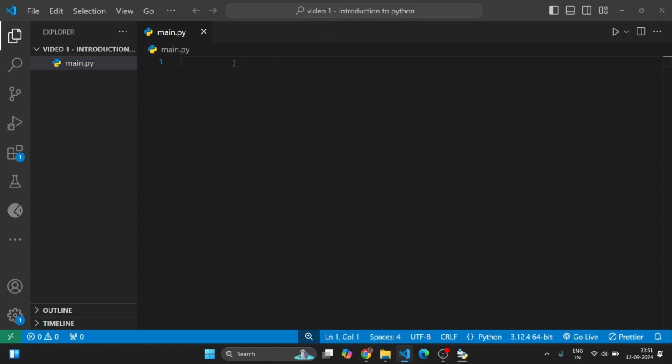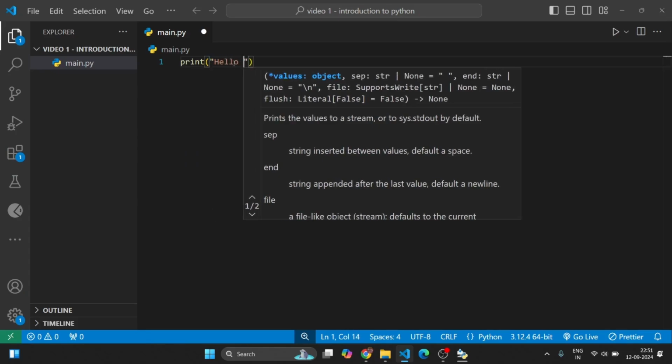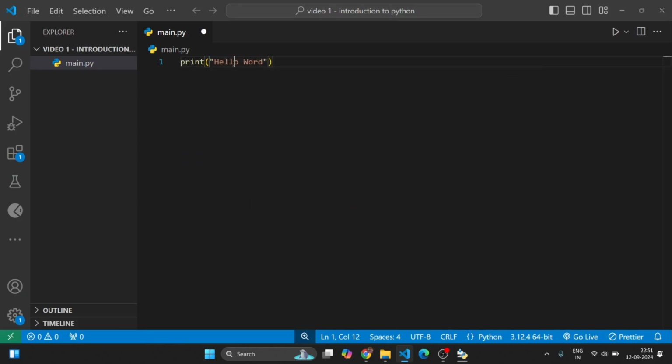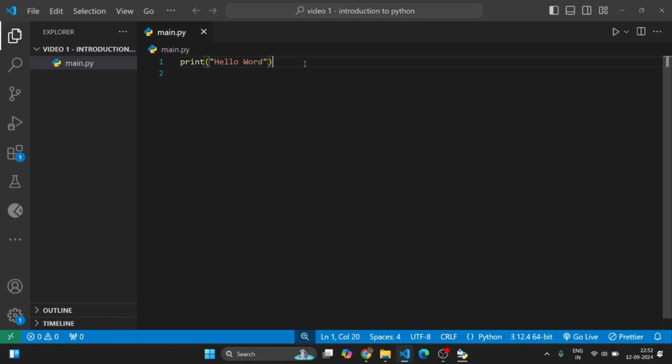Suppose if we want to write something, just write print hello world, and we can just go over here and we'll run the Python file. On the terminal, we'll get hello world printed on our system. So this is the first Python program we wrote, and I'll again write print.